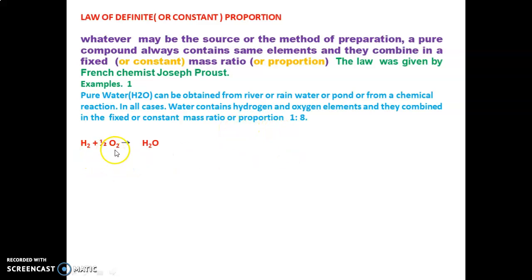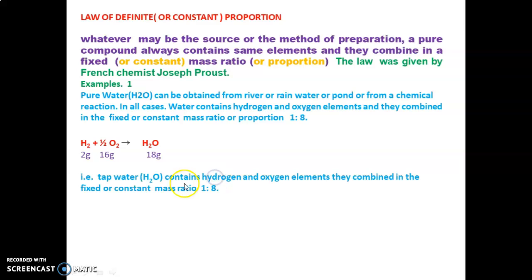That is, hydrogen and oxygen to give H2O: 1 mole of hydrogen has a mass of 2 gram, the molar mass of the hydrogen molecule. Half a molecule of oxygen means 1 oxygen atom, 16 gram. So 2 is to 16, that is 1 is to 8.